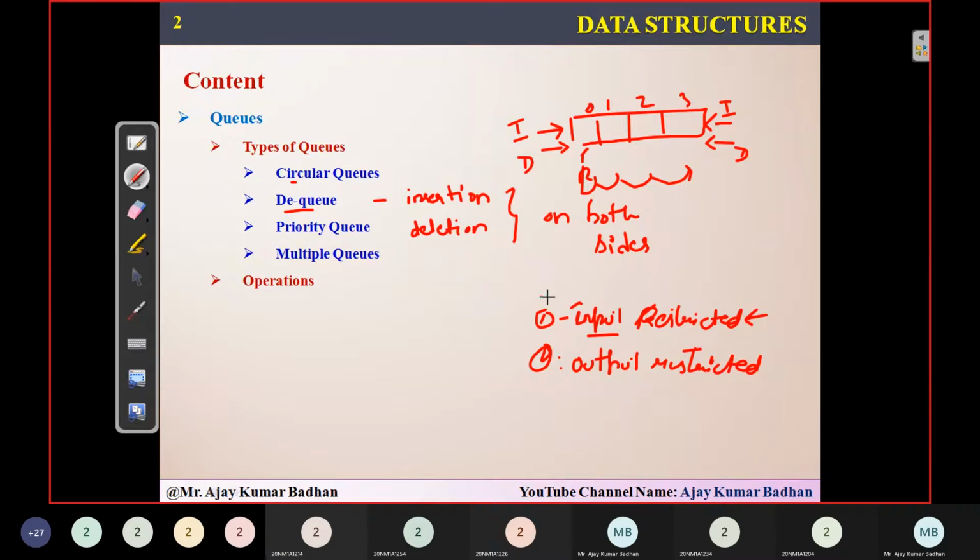But coming to deletion in this case, you can delete from both directions, from the beginning as well as from the ending. Whereas the second one we discussed is output restricted. Output restricted means deletion is restricted here. Insertion can be done either at the beginning or at the ending, that depends. But deletion can be done only on one side.